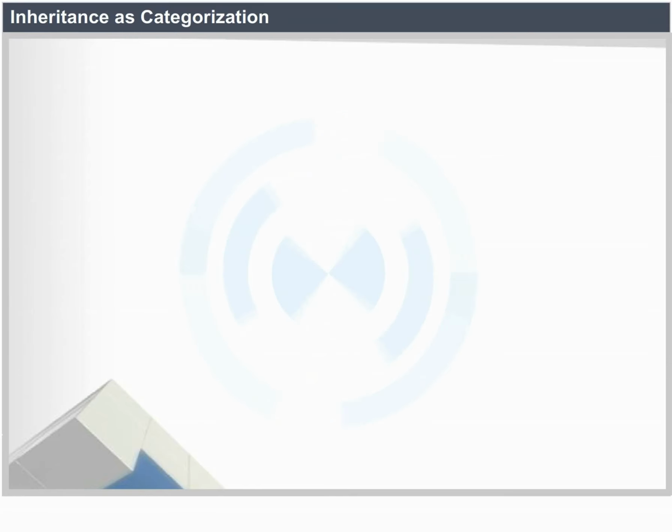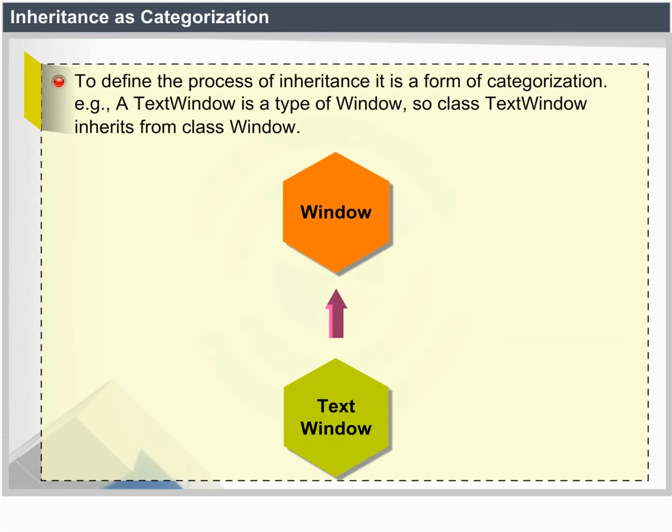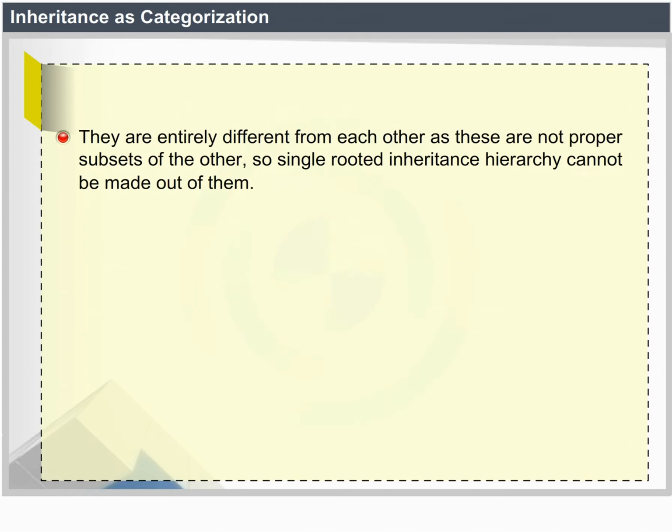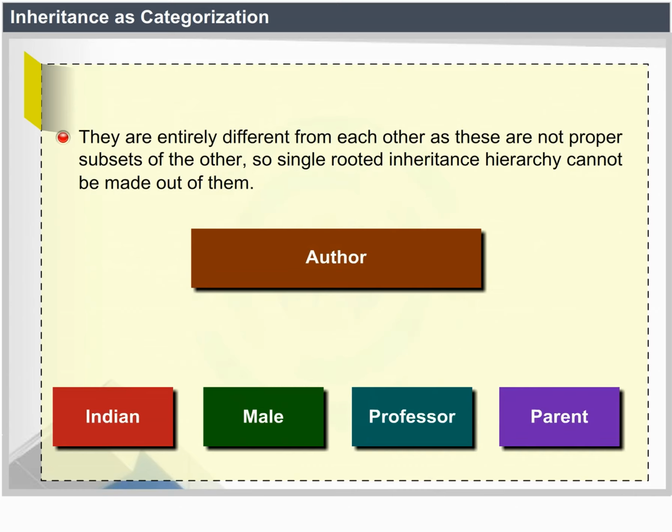Inheritance as categorization. Inheritance is a form of categorization. For example, a text window is a type of window, so class TextWindow inherits from class Window. Most objects can be categorized in a variety of ways in the real world. For example, the author of the textbook can be categorized as Indian, male, professor, and parent. They are entirely different from each other, as these are not proper subsets of the other. So a single-rooted inheritance hierarchy cannot be made out of them.